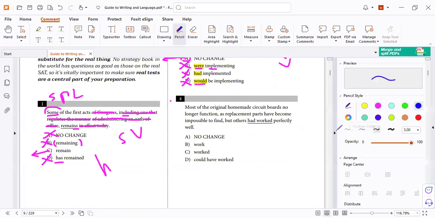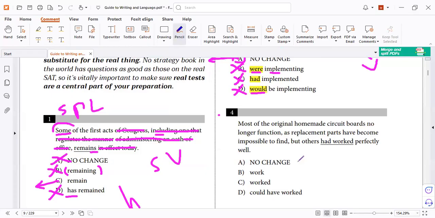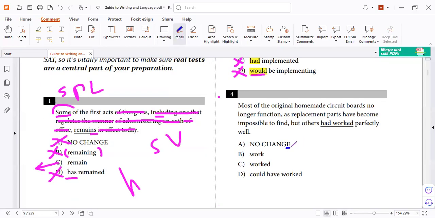Let me help you. Let me help. Hey, we have the conjunction. Oh, we have the conjunction, but wait.